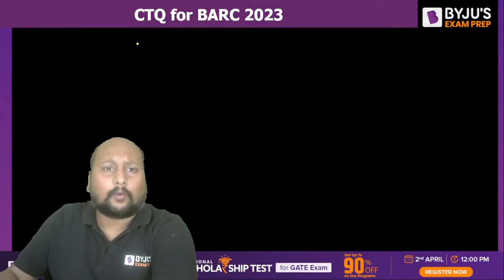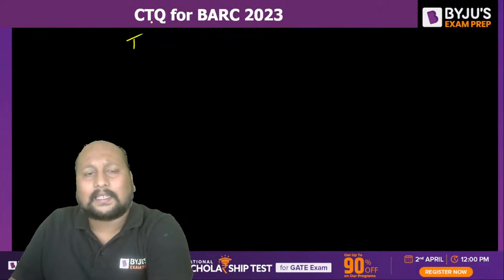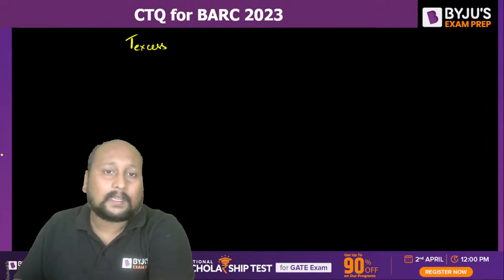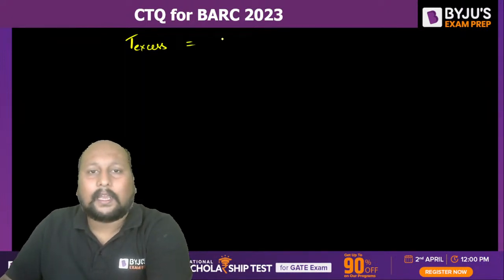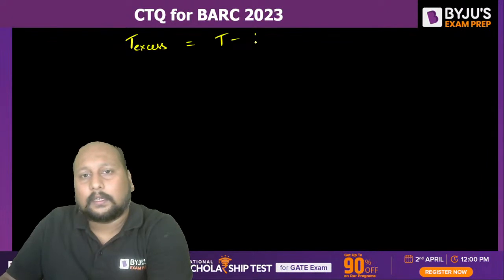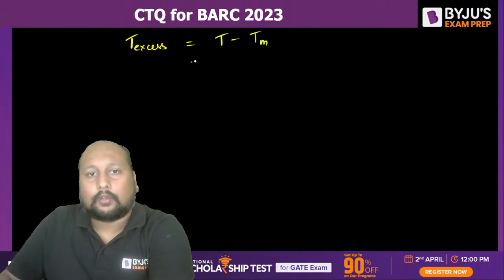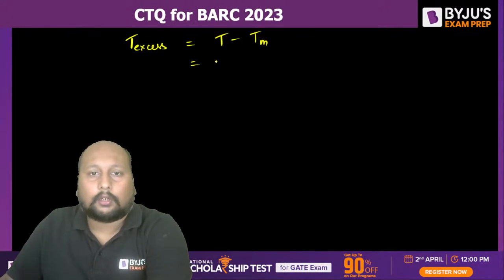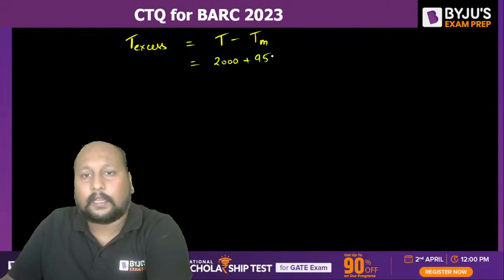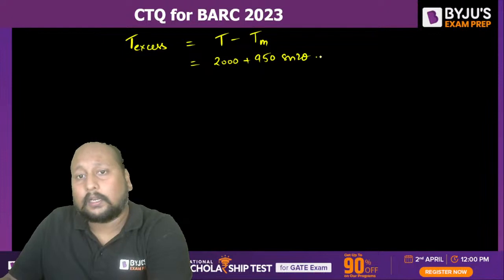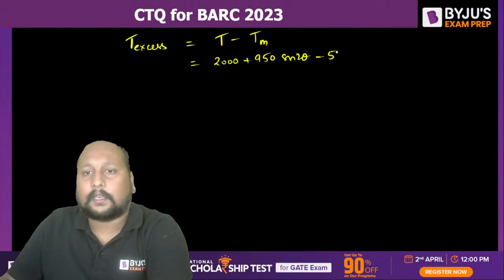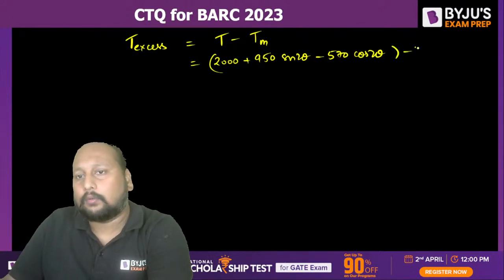So can we calculate the excess amount of torque that we are having? What is the T excess value? T excess will be equal to T minus T mean. So this will be equal to 2000 plus 950 sine 2 theta minus 570 cos 2 theta minus 2000.